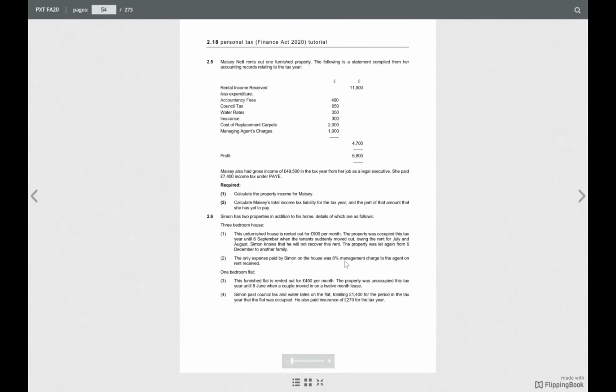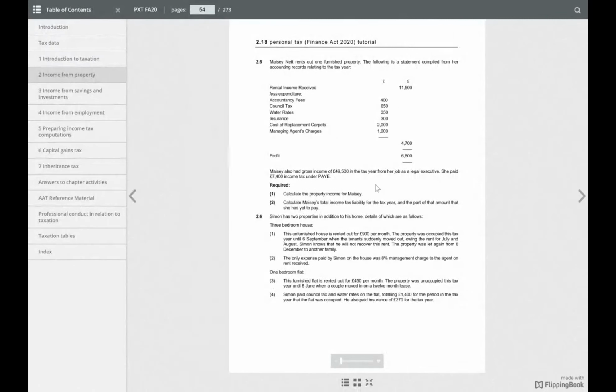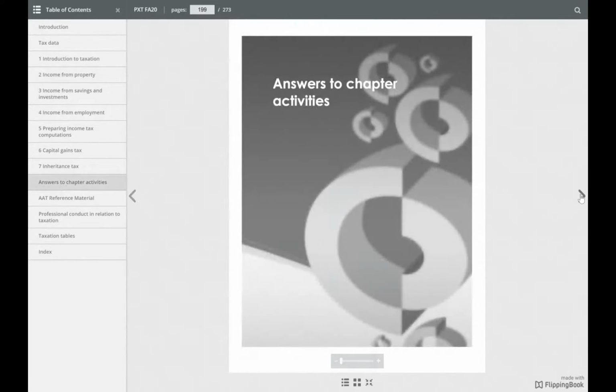And then the management fee is 8% of the total income. So we have 8,100 times 8%. 8% of 8,100 is 648. Okay, let's see the answer. So these are the answers.